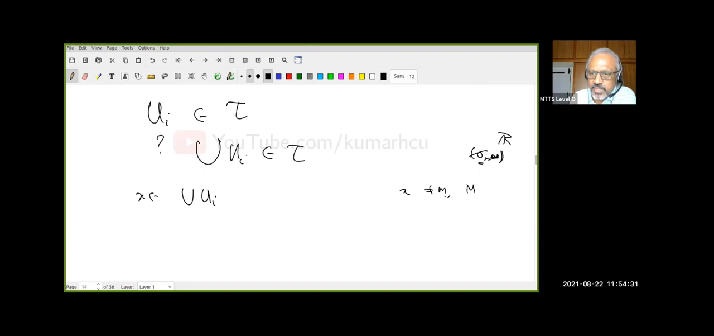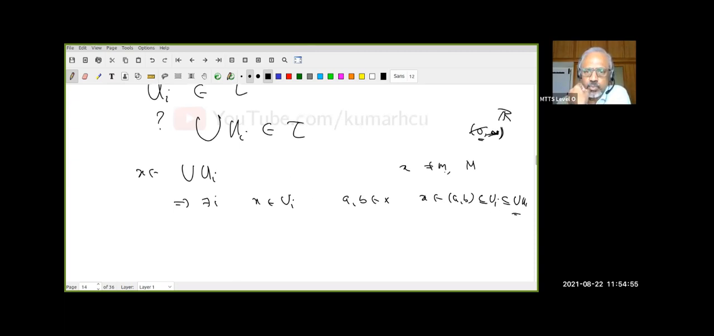Suppose X is not minimum, maximum, then what does it mean? Since X belongs to the union of U_i, there is an i such that X belongs to U_i. But U_i belongs to tau, the topology. What does that mean? There exists (a, b) in X such that X belongs to (a, b) and (a, b) is contained in U_i, but U_i is contained in the union of U_i. Therefore, an arbitrary union of open sets is open. How many of you understand? Quick. If you understand, say yes. These are all very easy.